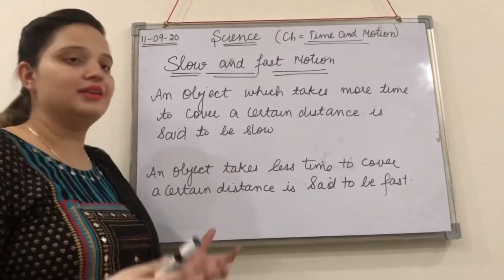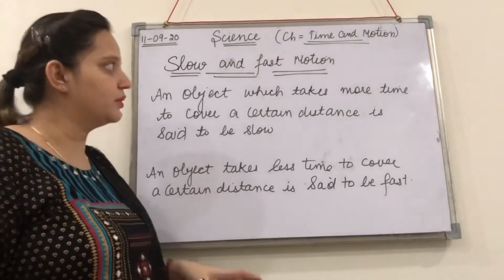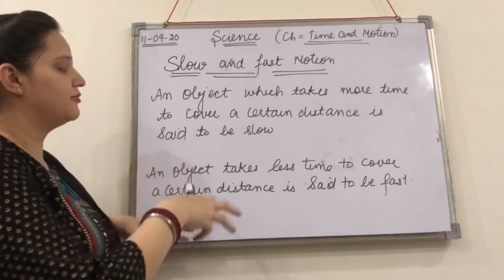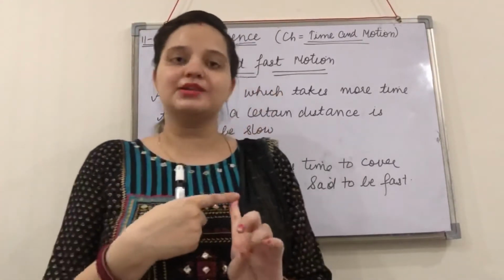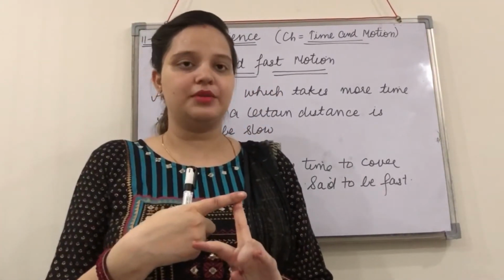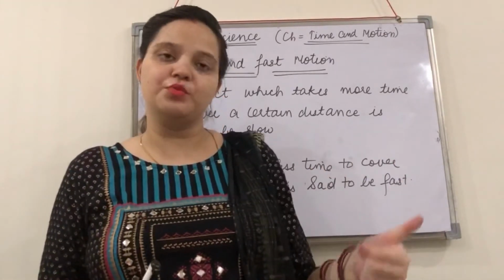So you will take less time to reach the school for that particular distance, okay? So this is the concept of slow and fast. But here I have taken two different examples, an example of a bicycle and an example of a bus, okay? But the same body can also show slow and fast motion.